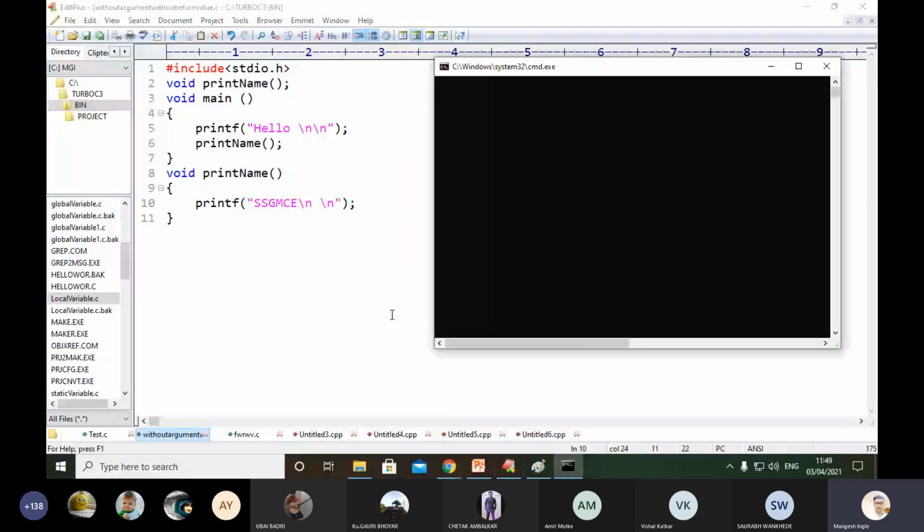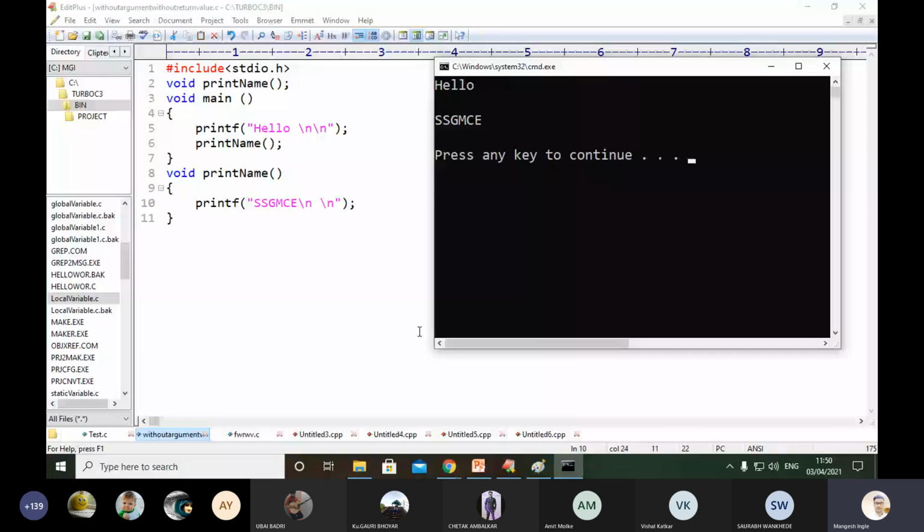Now to understand the program tracing, how to trace that program, the flow of execution of the program. After the header file, we have one function, print name. Forget that function name. Always a C program starts with the main function. So your program will be executed with the main function. Once the control has entered the main function, inside it you will see print hello. The first statement, hello, will be executed.